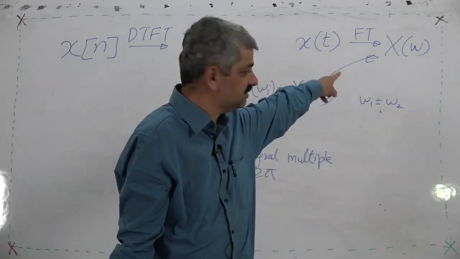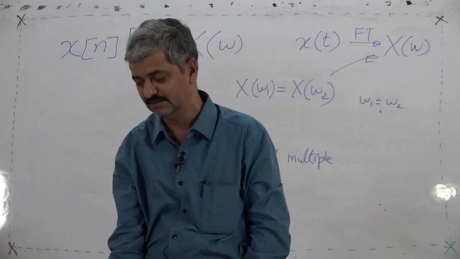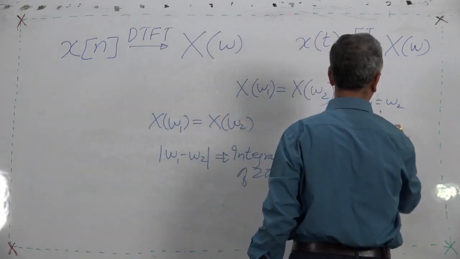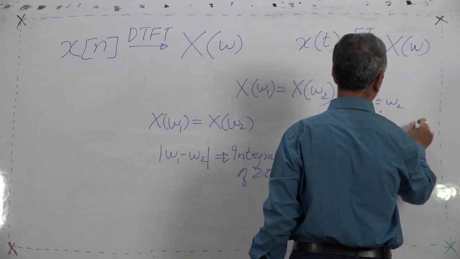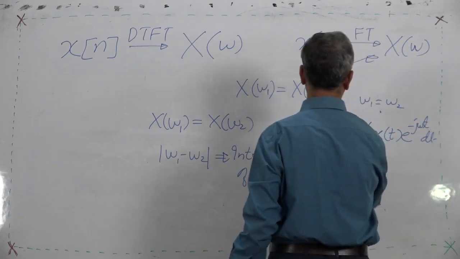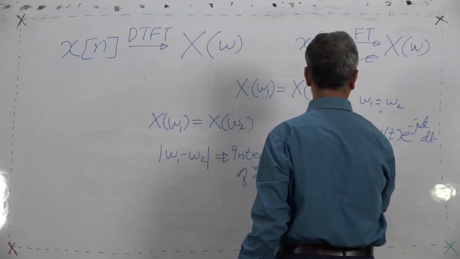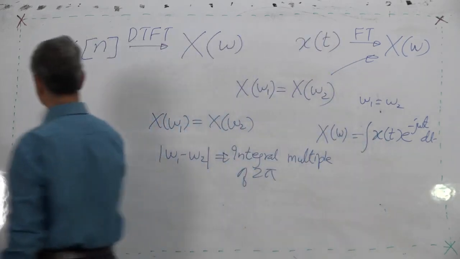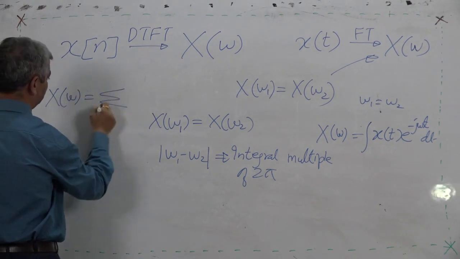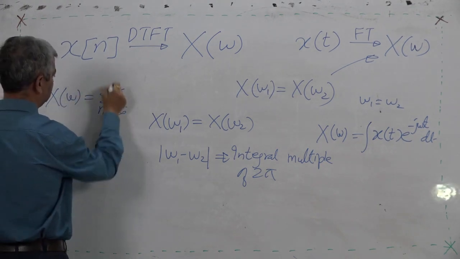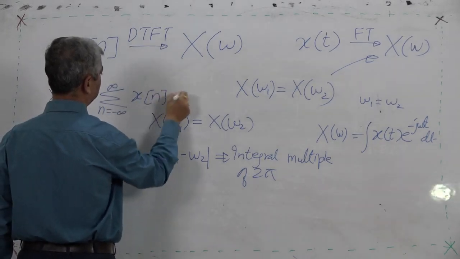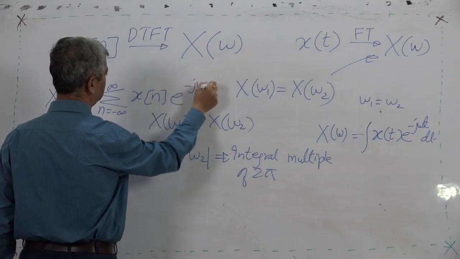The continuous function gets transformed, what is the formula for that transformation? It is an integration. Integration of x(t) e raised to minus j omega t dt is the formula for X(omega), and for this the formula is its summation n equal to minus infinity to infinity x[n] e raised to minus j omega n.